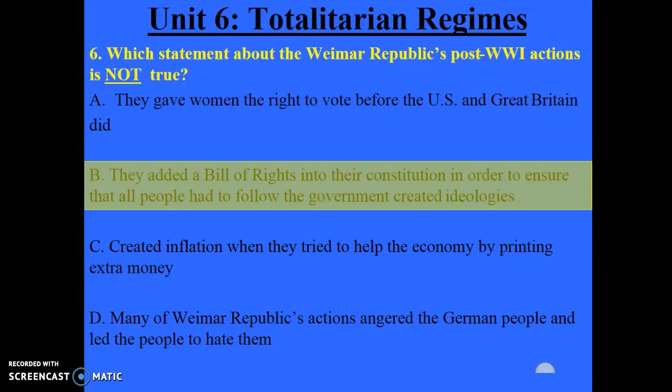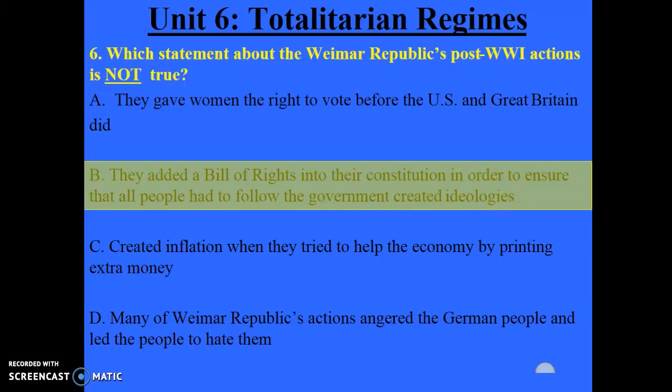All right, but let's get back to our answer. Why is B the lie? B says that the Bill of Rights basically required all of the people to follow the government-created rules. If we remember that a Bill of Rights is the document that protects the people, then we know that this is the lie, because the Bill of Rights would never force the people to follow the government-created ideologies or rules. On the opposite, it's actually completely different.